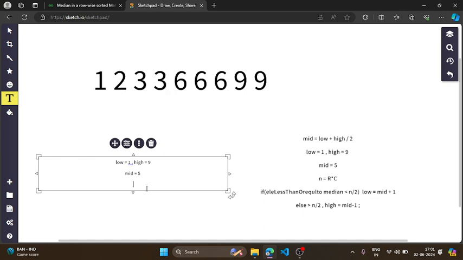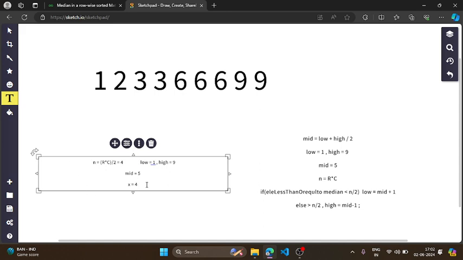So let's say x is the number of elements less than or equal to 5, so it is 4. Now what is my n? My n is basically r into c by 2. So r was 3 and c was 3, so basically my n will be 4.